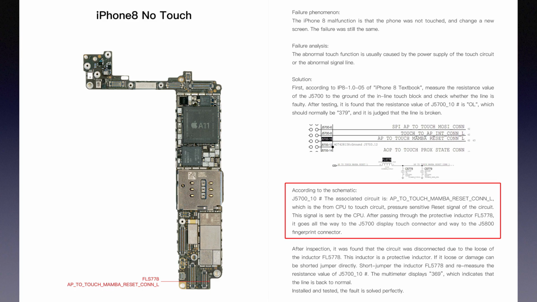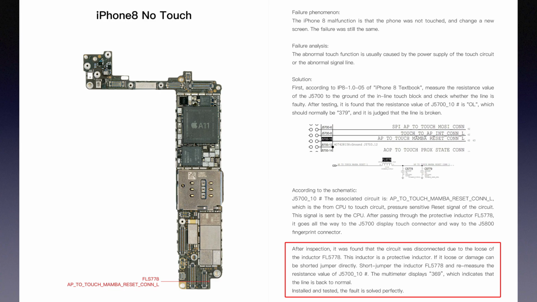The signal is sent by the CPU. After passing through the protective inductor FL5778, it goes to the J5700 display touch connector and on to the J5800 fingerprint connector. After inspection, it was found that the circuit was broken due to the loss of the inductor FL5778. This inductor is the protective inductor. If it is lost or damaged, it can be shorted with a jumper directly.